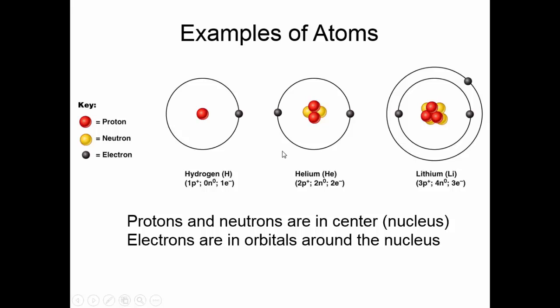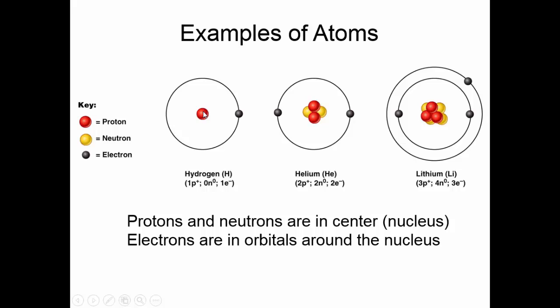Here are some examples of atoms. You see the protons and the neutrons in the nucleus, and you see the electrons orbiting around. Atoms are electrically neutral. There are the same number of positive charges as there are negative charges. Since the protons have the positive charge and the electrons have the negative charge, the number of protons always equals the number of electrons.